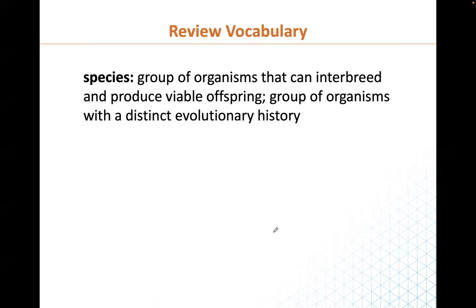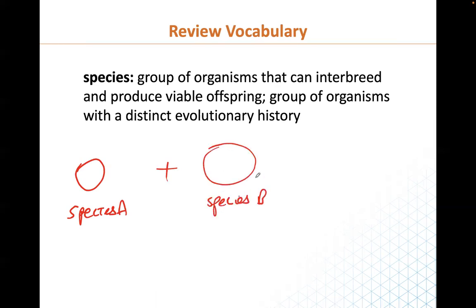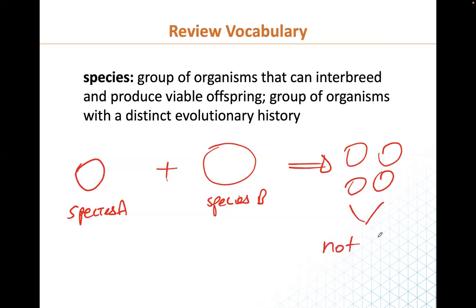What is a species? A species is a group of organisms that can interbreed and produce a viable offspring. You have species A plus species B. They're going to give you offsprings, but this offspring will not be fertile.